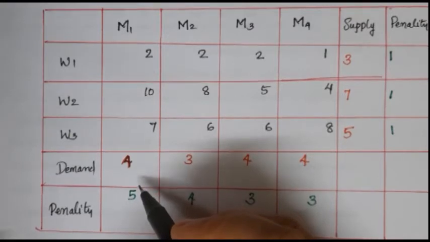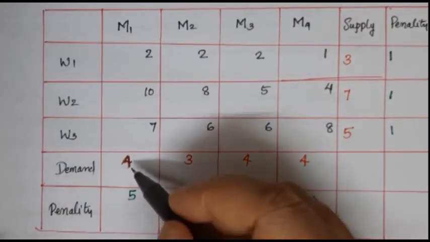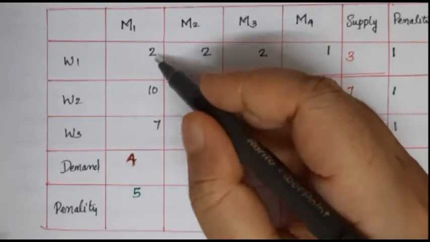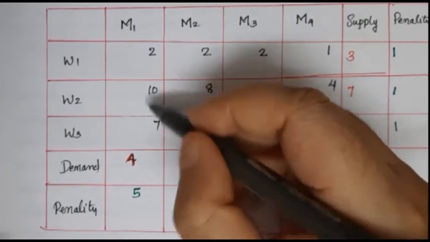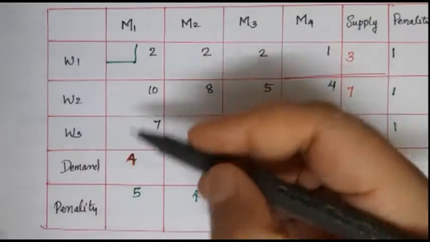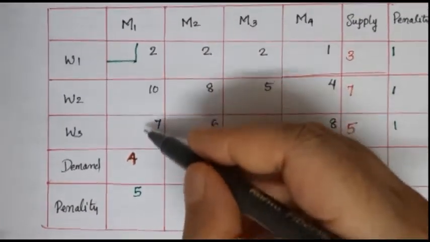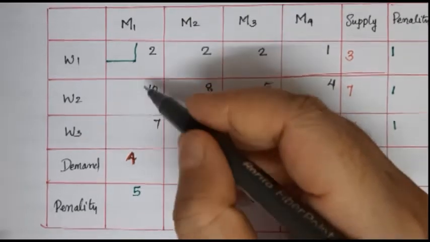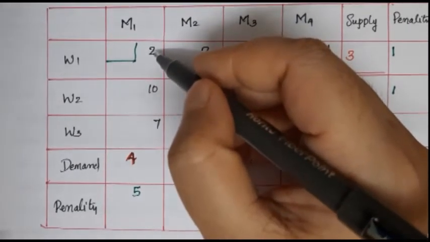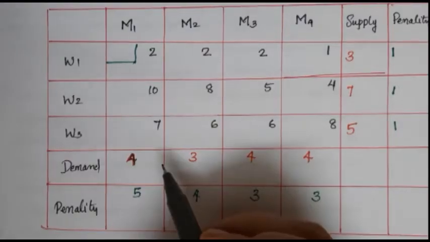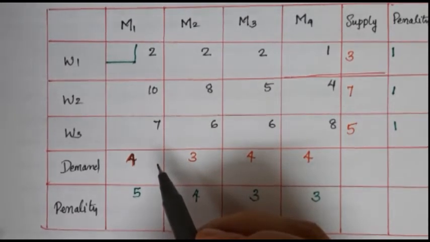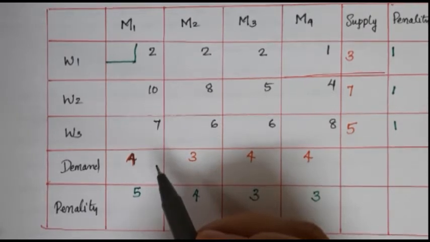Here select the least value among all the costs. Which one is the least value among these costs? 2. So select the least value among all the costs, that is the minimum cost. Here it is 2. So we can select this cell for the allocation. If there is more than one cell with the same least cost, at that time you can choose any one among them. It's purely the user's choice to decide which one to select.